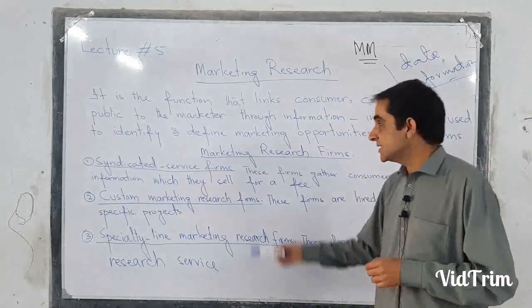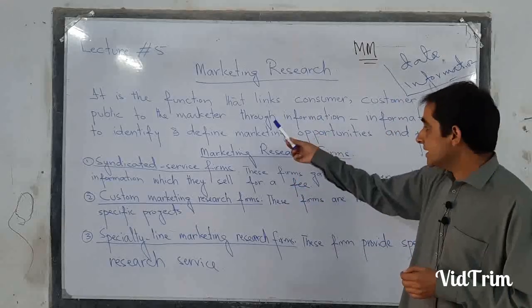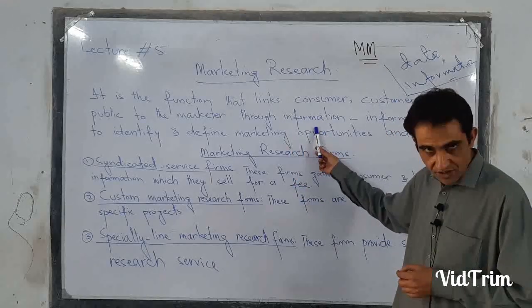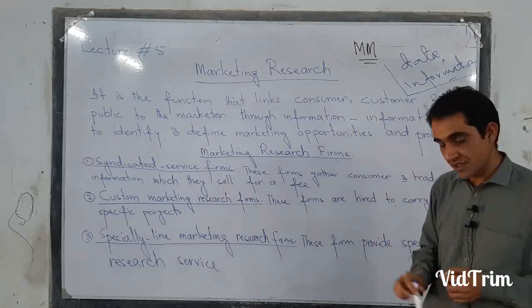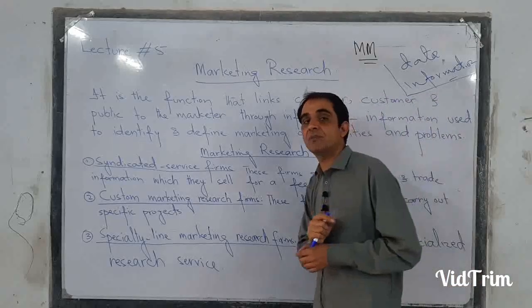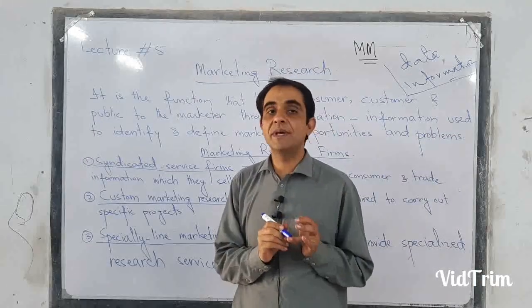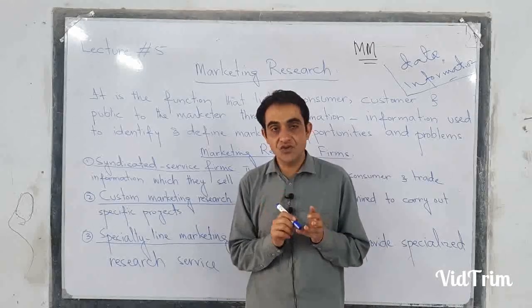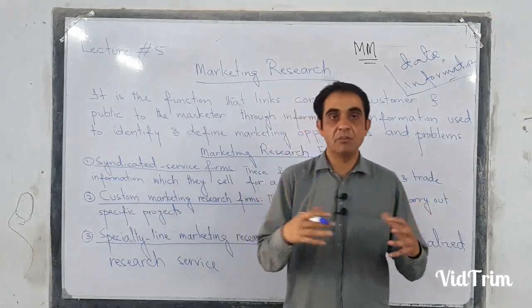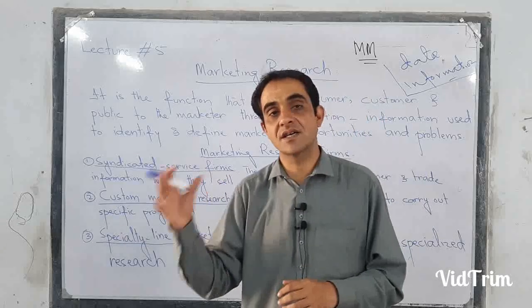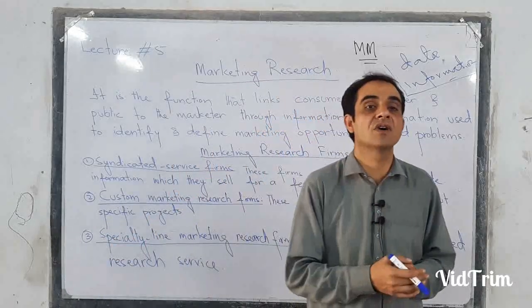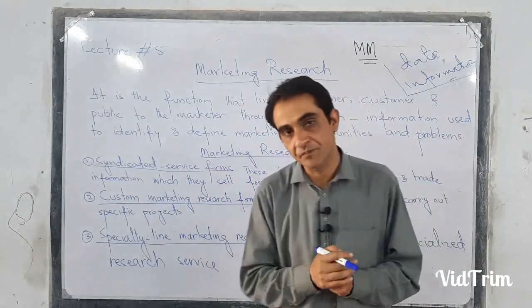It means that in marketing research, the marketer is collecting the information. With the help of this information, the marketer will be in direct contact, in link with the consumer, with the customer, with the public, with the society, with the external environment, whether it is micro environment or macro environment.